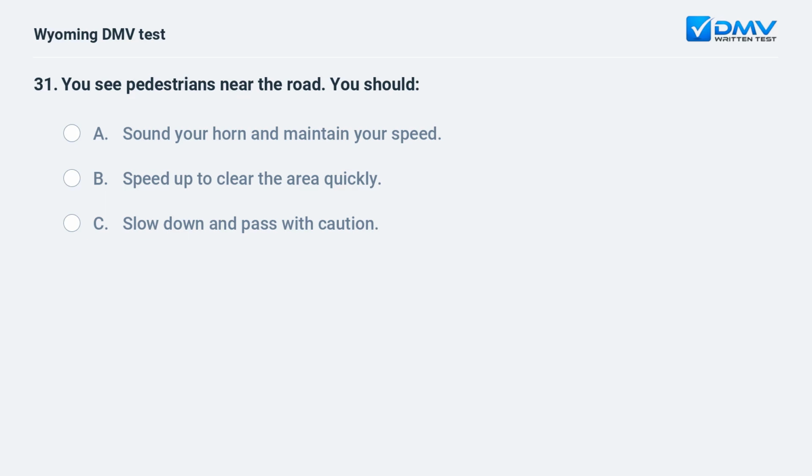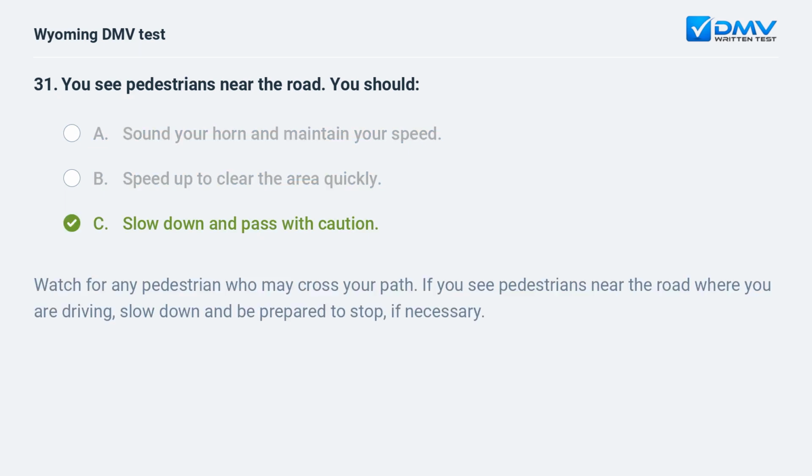You see pedestrians near the road. You should A. Sound your horn and maintain your speed. B. Speed up to clear the area quickly. C. Slow down and pass with caution. Watch for any pedestrian who may cross your path. If you see pedestrians near the road where you are driving, slow down and be prepared to stop, if necessary.